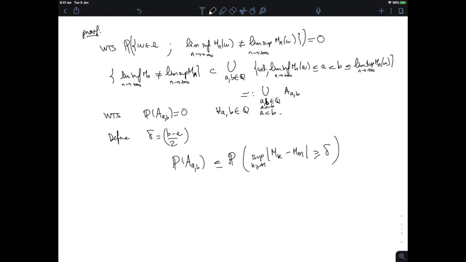Right. If the lim inf is going to be smaller than the lim sup with a gap that is b minus a, then for large enough values of k and m, I need to have a gap that is at least b minus a divided by 2. Okay, now what is that? Well, it's the integral of the indicator function of that set.